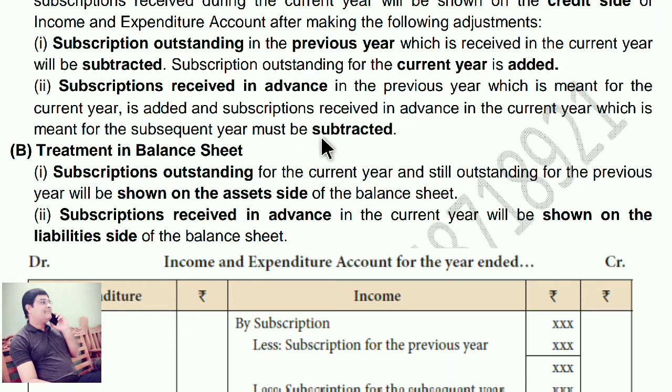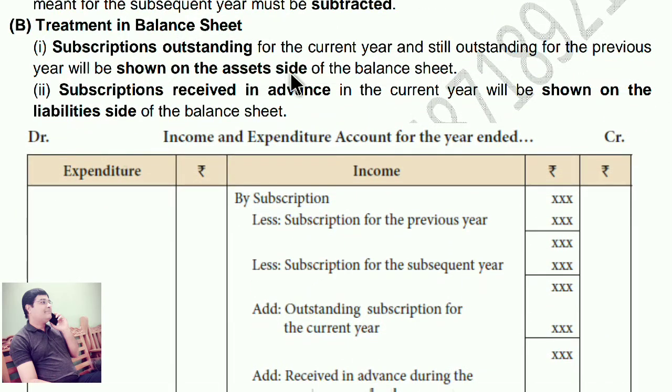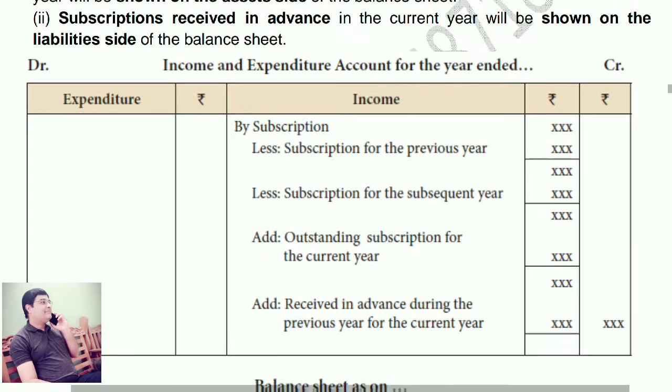Subscription outstanding for the current year and still outstanding for the previous year will be shown on the asset side of the balance sheet. Subscription received in advance in the current year will be shown on the liability side of the balance sheet. See, this is the format. Income and expenditure account for the year ended.